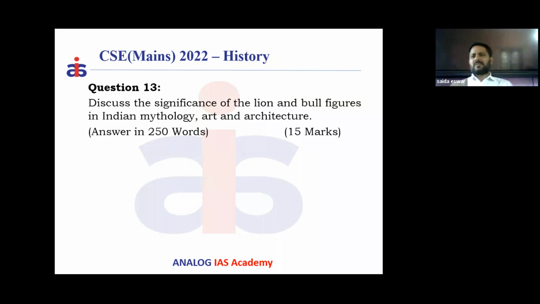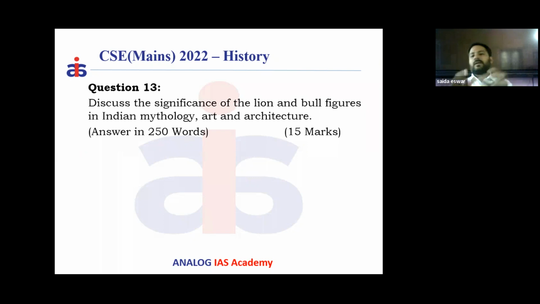Two or three months ago, there was a lot of debate about the Sarnath lion capital that was used in the Parliament. So now we have to see how lion and bull figures were used in our mythology, art and architecture. Mythology means it is also past, but it doesn't have any evidence. But mythology comes under our culture.